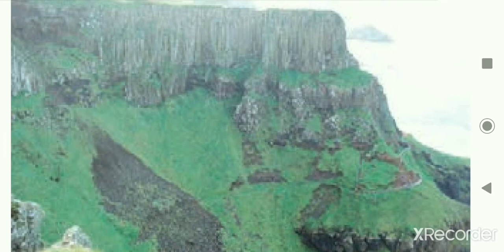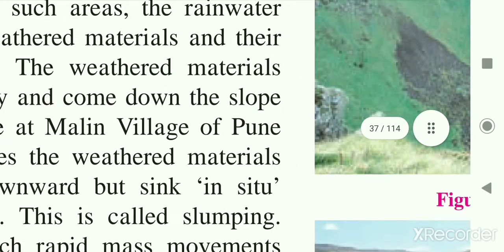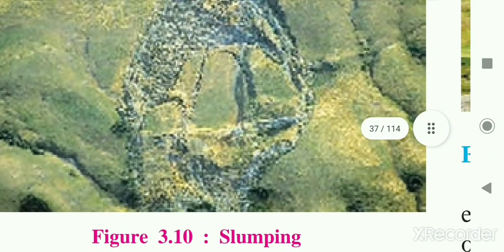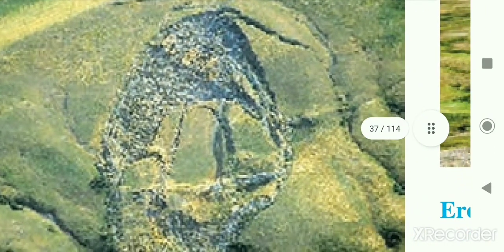Sometimes the weathered materials do not move downward but sink in situ, meaning where they are. This is called slumping. See what slumping is. You can see that this weathered material does not come directly down, but sinks in situ, that is, at that point only this material is situated.